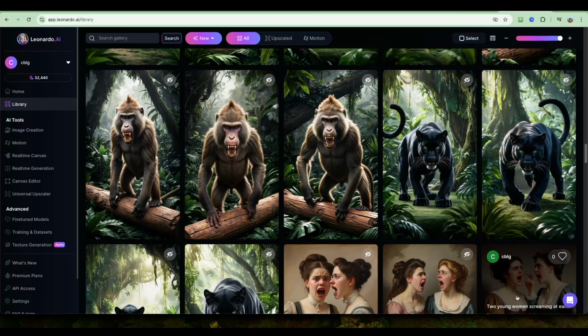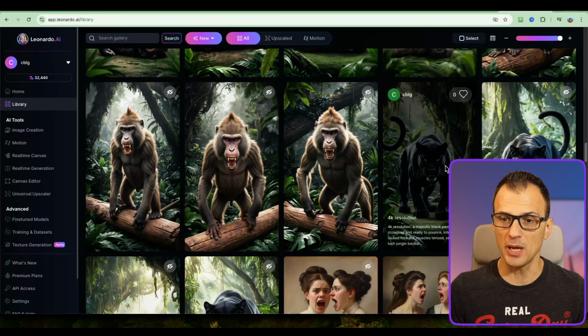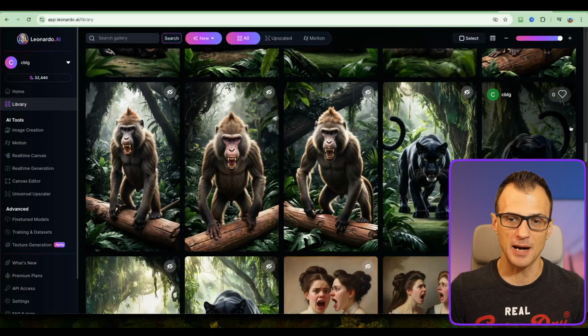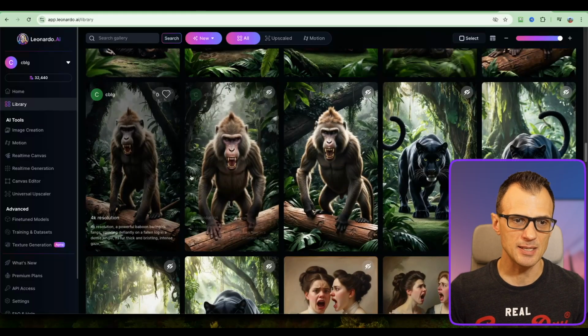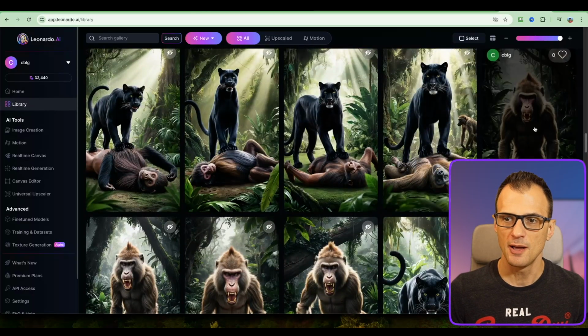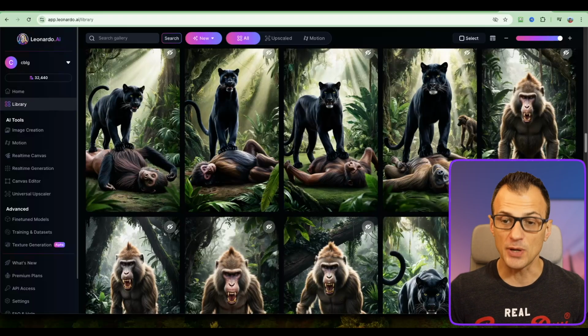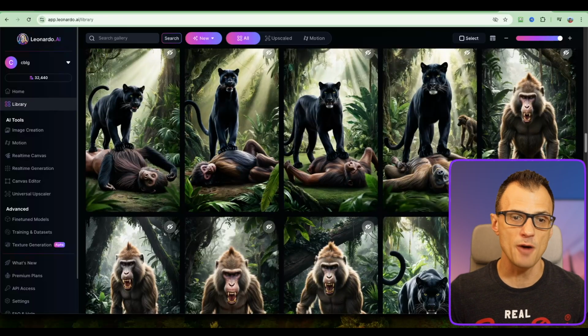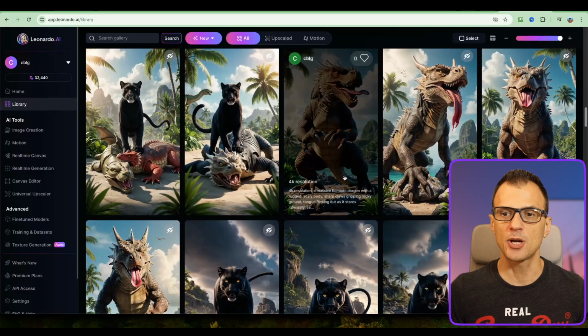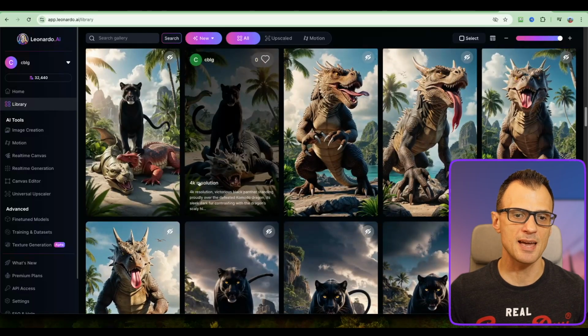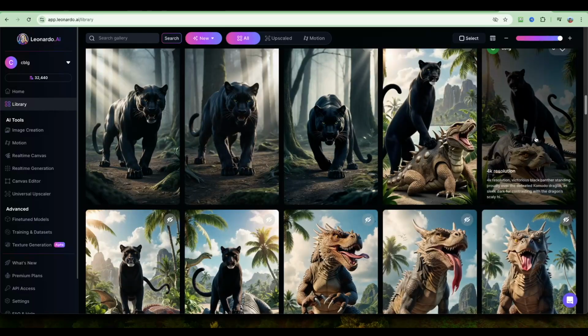All right, so hey, look at this. These are our images that we're getting back. So these are the first 4 images of the panther getting ready to fight. They're looking awesome. Okay, this is now the baboon. We've got the 4 images of the baboon. Then we've got the images of the panther standing over the baboon. We've got images of the Komodo dragon and then panther standing over the top of the Komodo dragon.